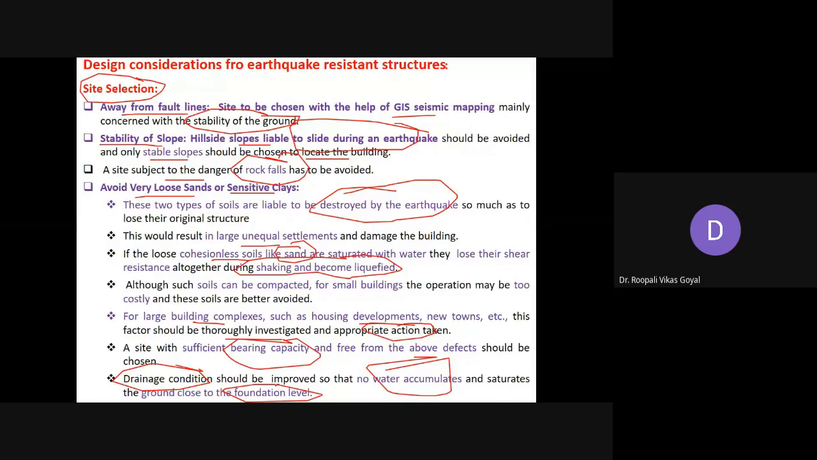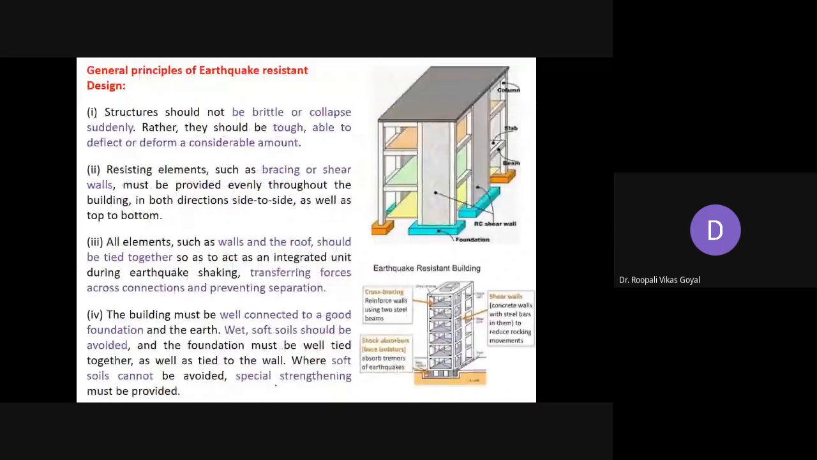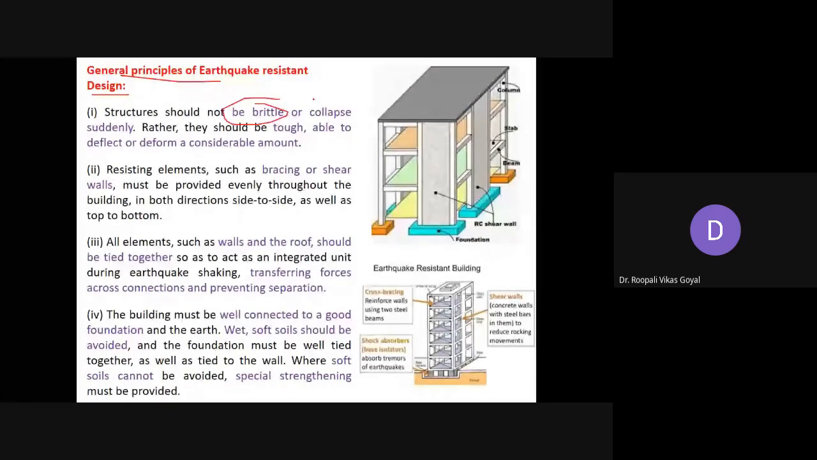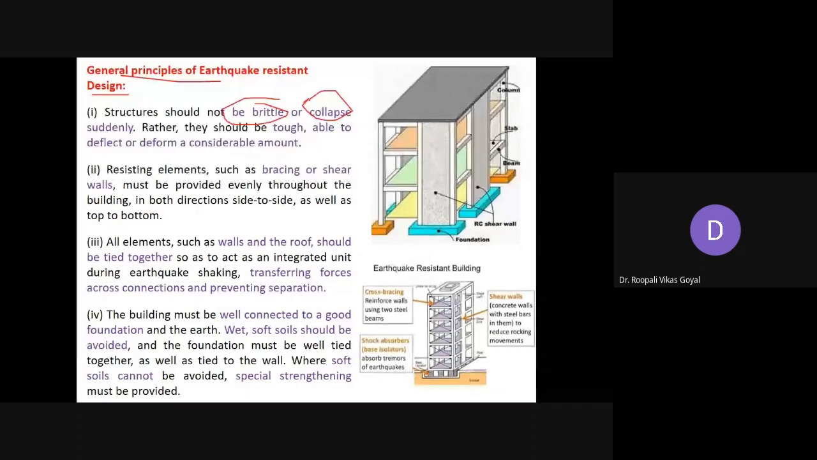So here these are general principles for earthquake resistant design that you should understand. So first, the structure should not be brittle. A structure that breaks immediately should not be there. It should not be brittle or collapse suddenly. If it collapses suddenly, it does not give you a warning. Rather it should be tough and able to deflect or deform a considerable amount. Means it should give you warning before breaking. So if it gives you warning, some cracks develop and it will take some time to collapse. It should not suddenly collapse. So that is the first requirement.